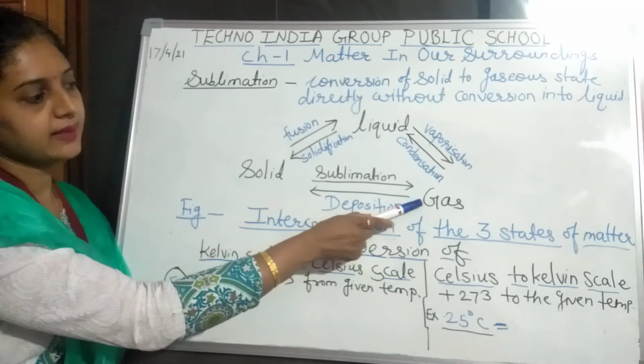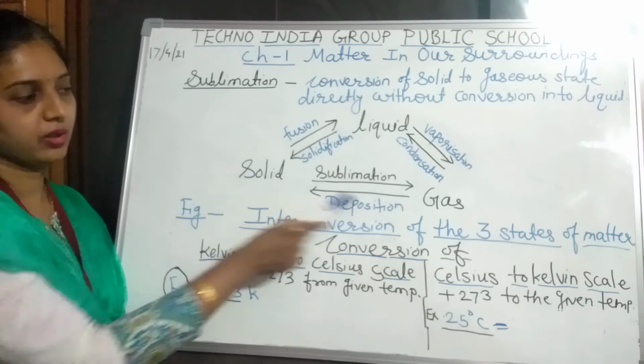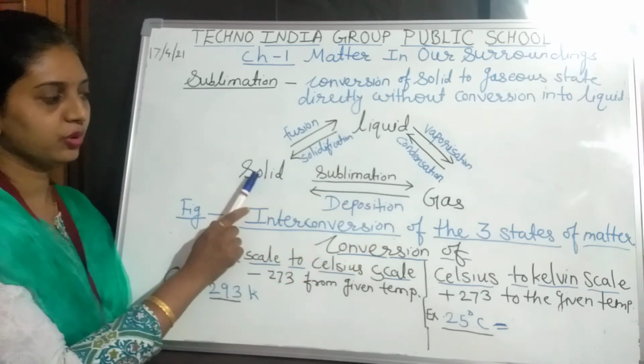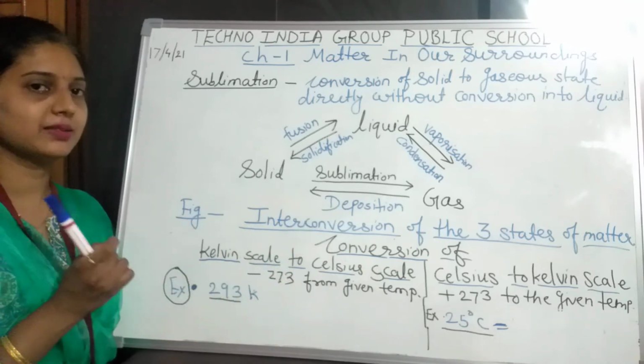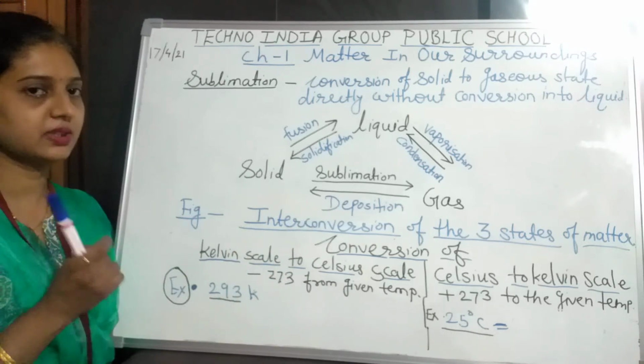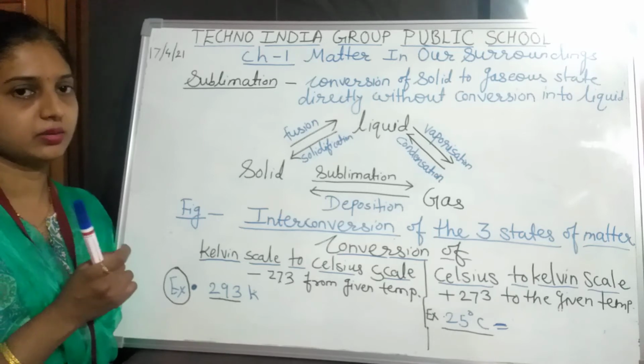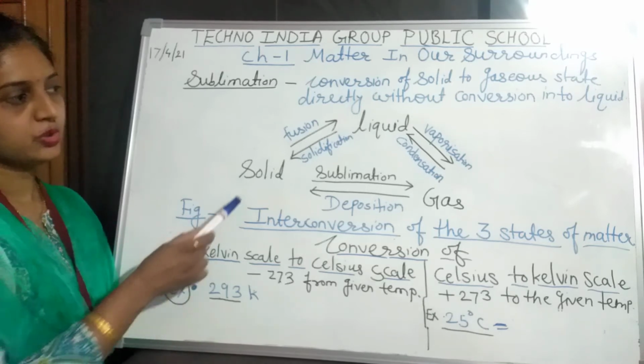But when the gaseous state is converted into solid, we call that process deposition. It means the crystals or the deposition of that substance occurs on that side of the container.